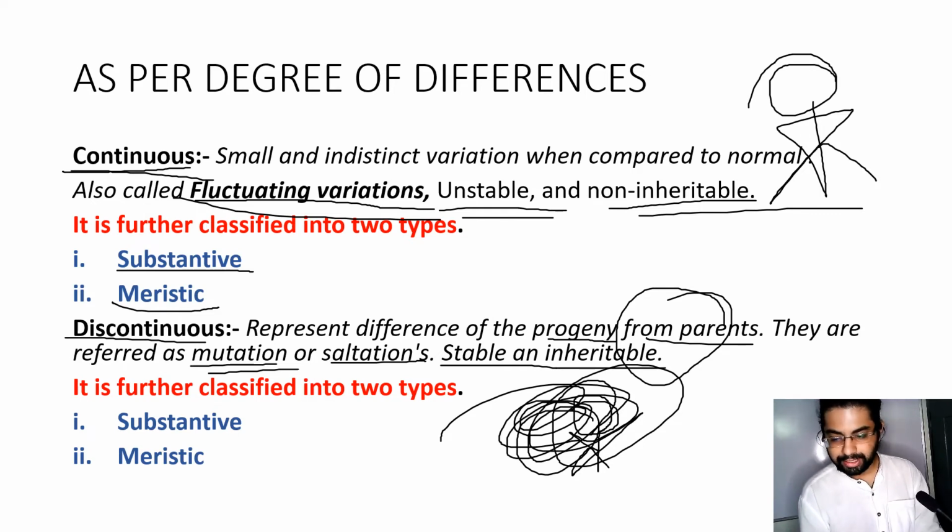Substantive means bringing change in size, weight, color, affecting the morphology, that is the appearance of the living beings. It is the morphological change, that is, change in the appearance.